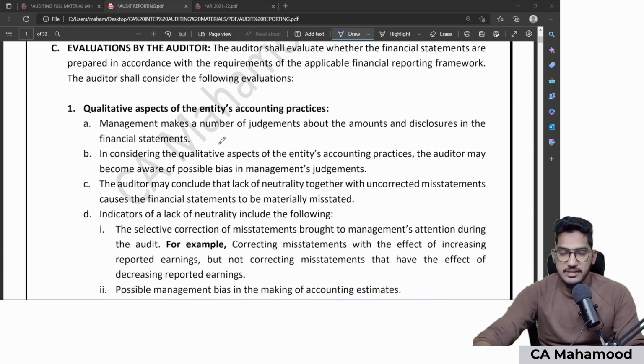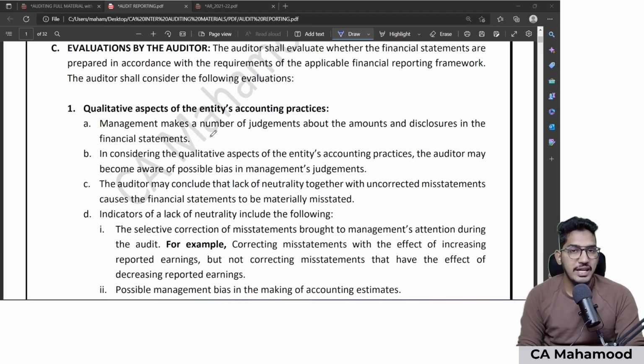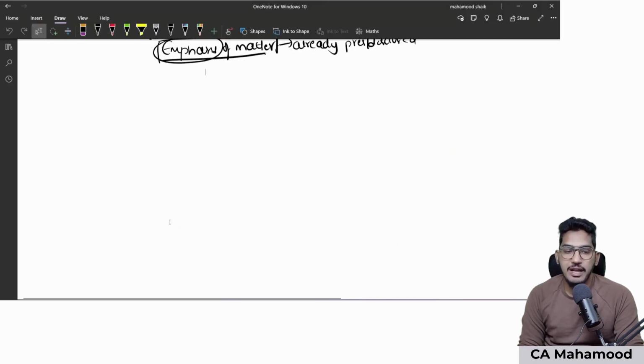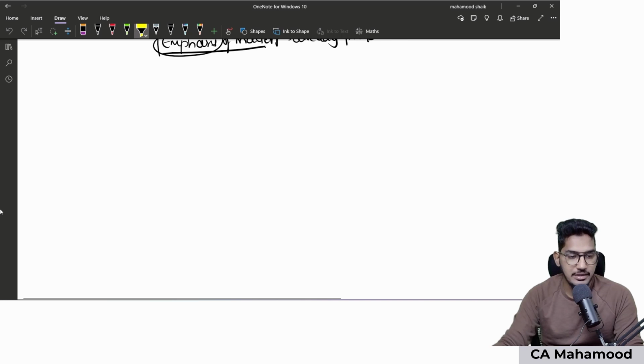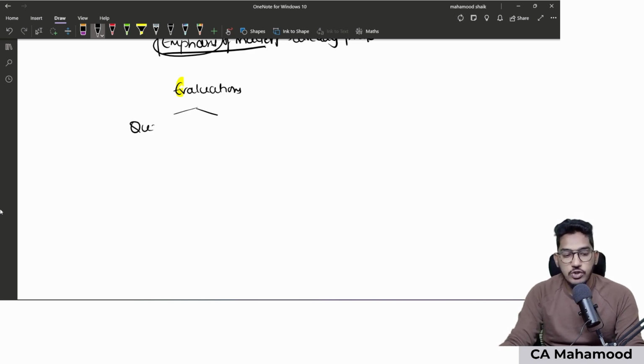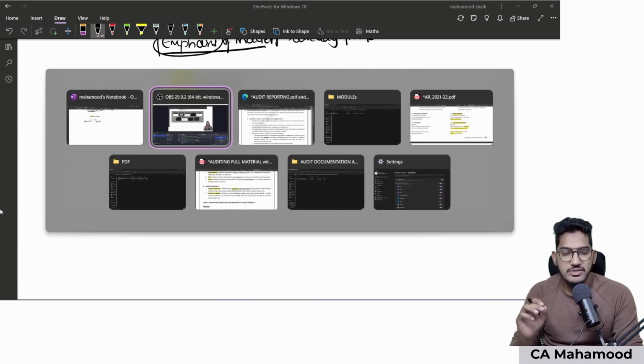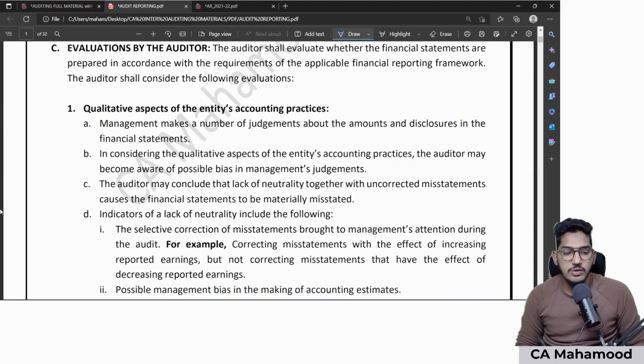SA 700 says that as an auditor, before you can express your opinion on the financial statements, you need to do 2 kinds of evaluations. Evaluations means nothing but analysis. So before you form your opinion on the financial statements, you need to do two kinds of evaluations: number one, qualitative aspects evaluation, and the other one is specific evaluations. So let us try to understand what is this qualitative aspects evaluation and what is this specific aspects evaluation.